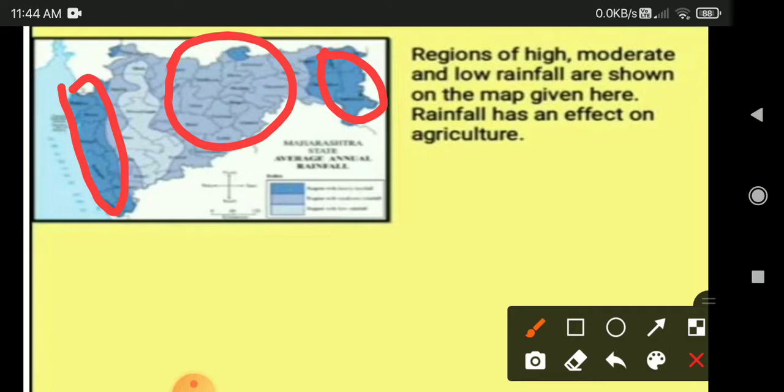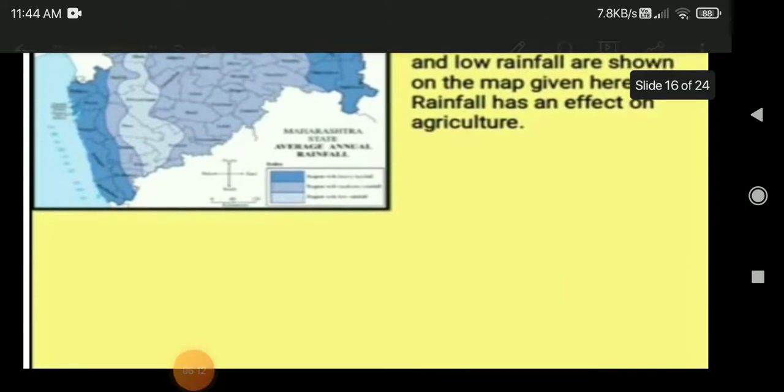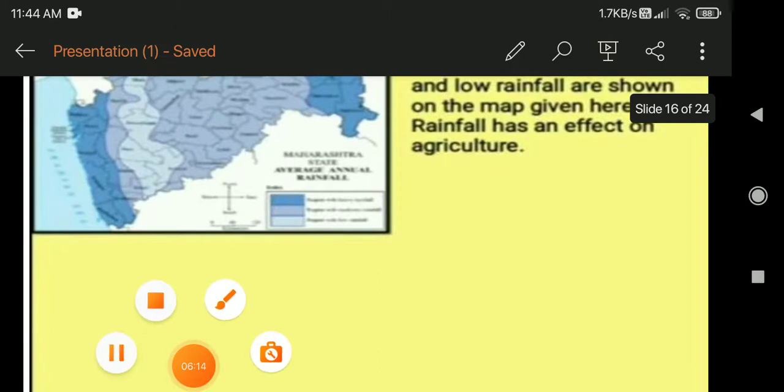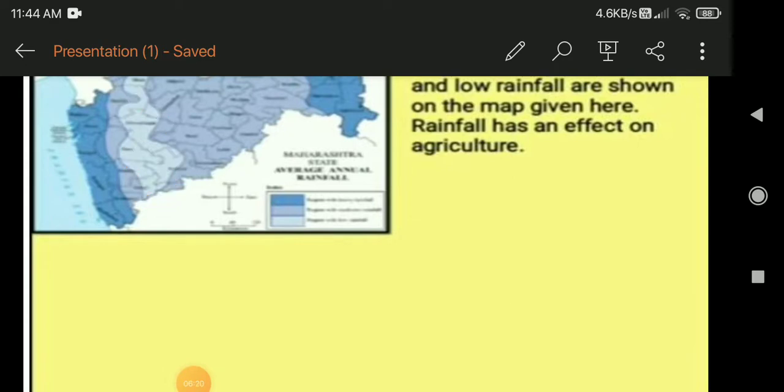And one more part is given very light. Can you all see? That is the region with low rainfall. So with the help of the index we come to know how to find places on the map.